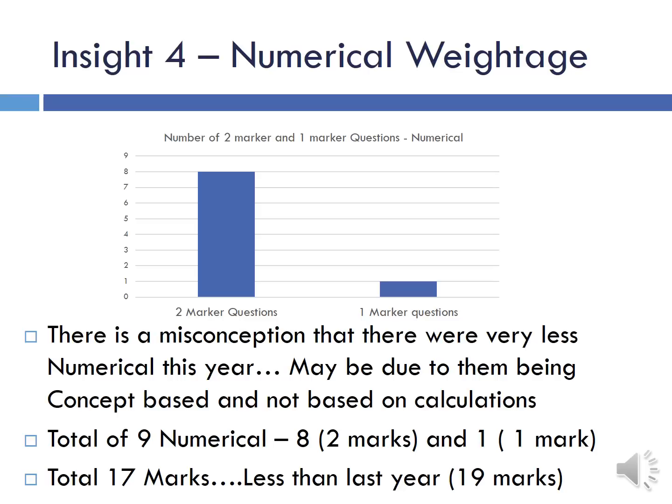There were a total of 9 numericals, 8 of 2 marks and 1 of 1 mark. So a total of 17 marks, which is less than last year's 19 marks. But still 17 marks out of 55 is no small contribution. I think it's a pretty decent distribution, and we expected that around 17 to 22 marks worth of the paper would be from numericals. So that's good.